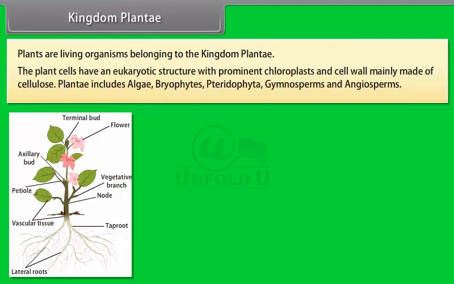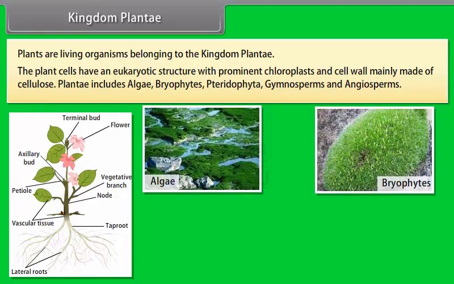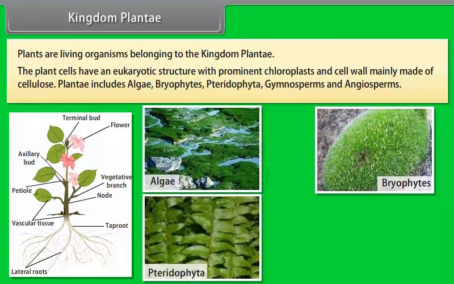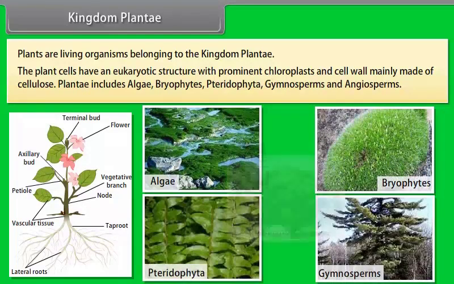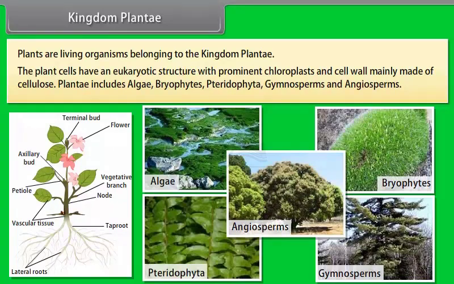The plant cells have a eukaryotic structure with prominent chloroplasts and a cell wall mainly made of cellulose. Plantae includes algae, bryophytes, pteridophyta, gymnosperms and angiosperms.